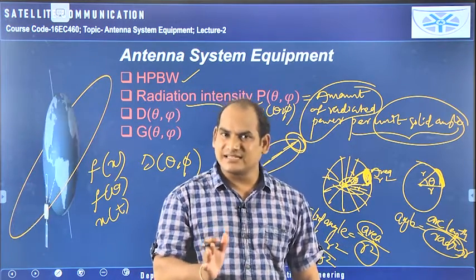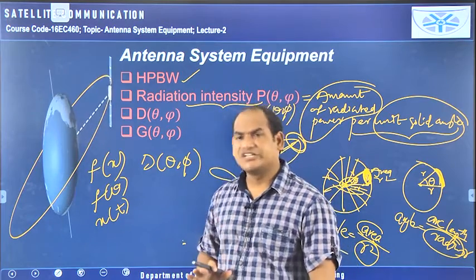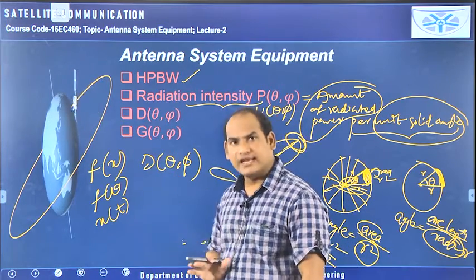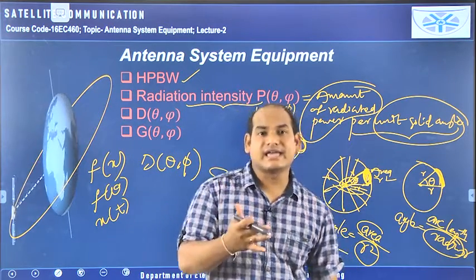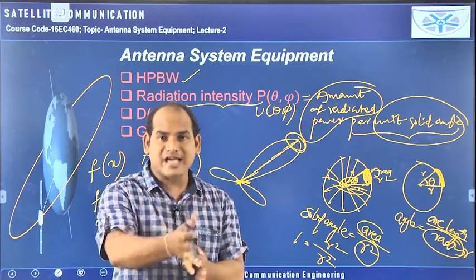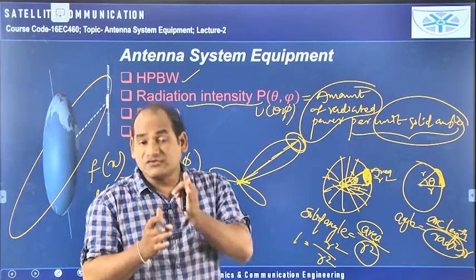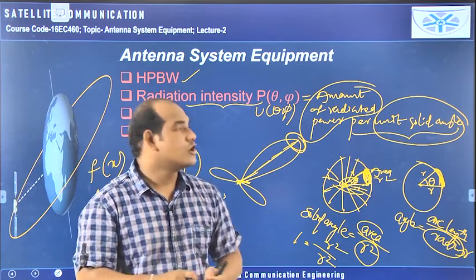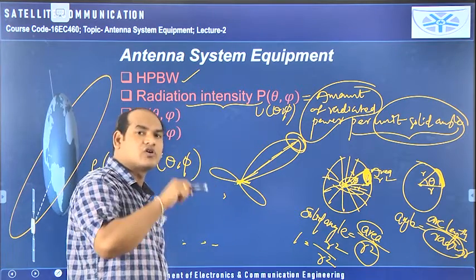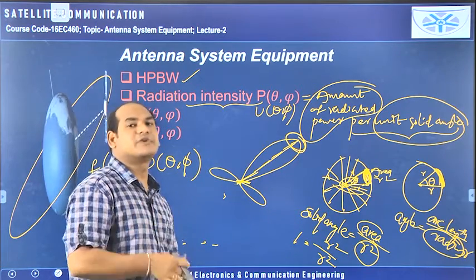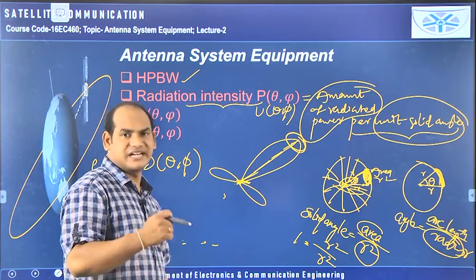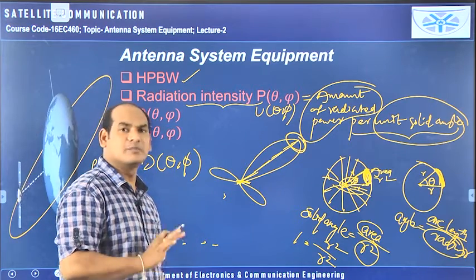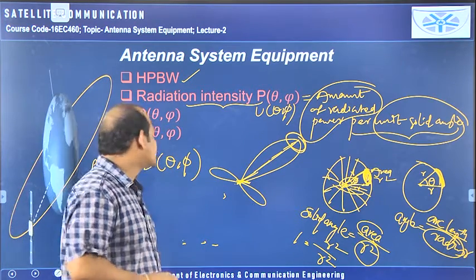So while calculating radiation intensity, directivity or gain, you need to take care in which direction the radiation is maximum. In that particular direction only you have to measure, then only maximum radiation calculations can be done properly, otherwise you will get wrong results.